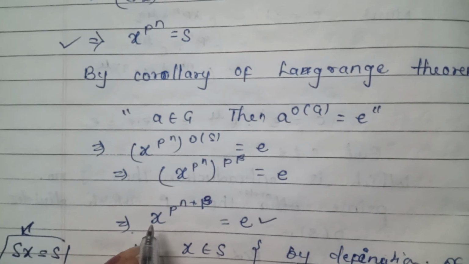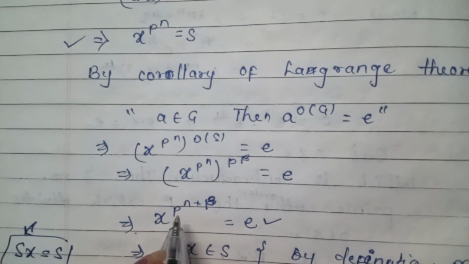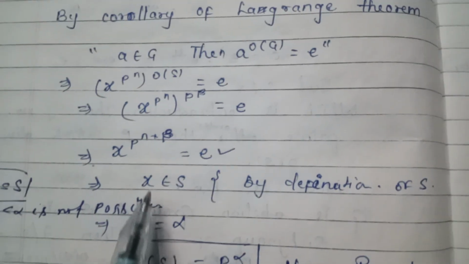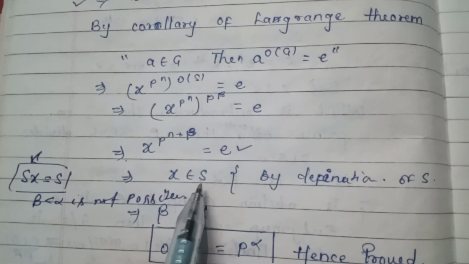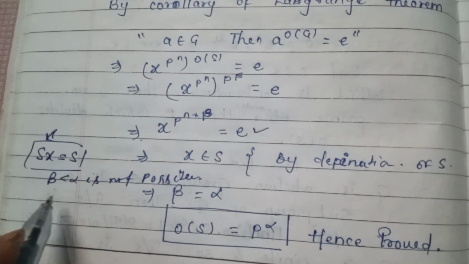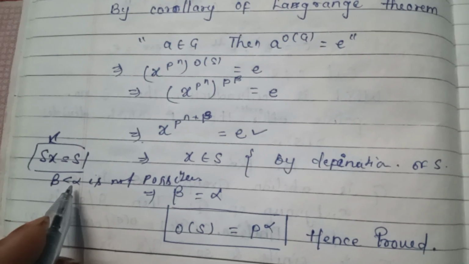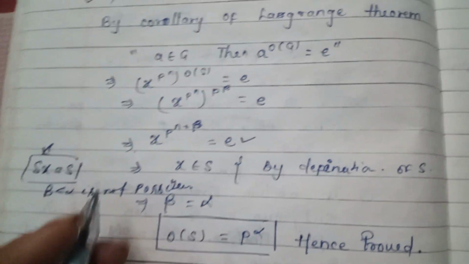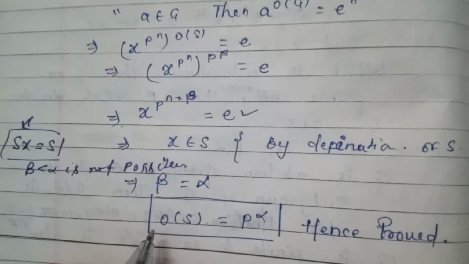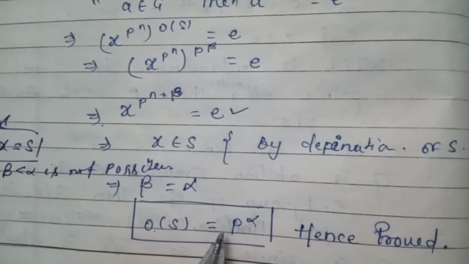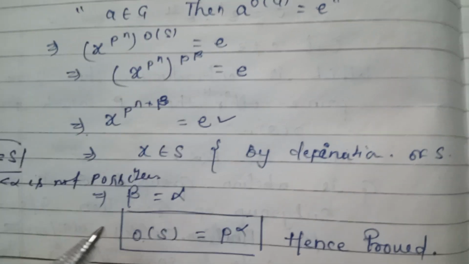So x to the power p to the power n plus beta is equal to e. Now x belongs to S by definition of S. So Sx is equal to S, a contradiction. So beta less than alpha is not possible, so beta is equal to alpha. So here we can write order of S is equal to p to the power alpha, hence proved.